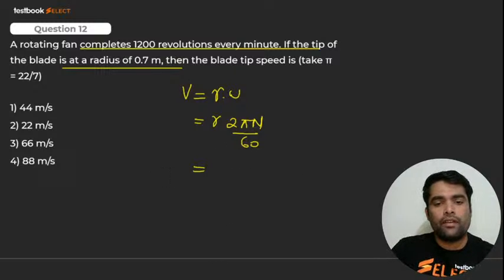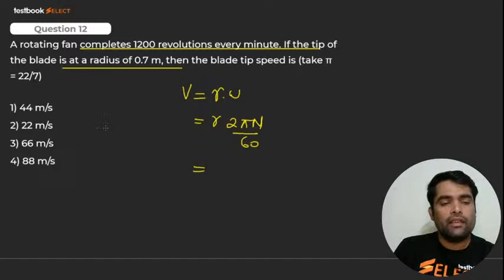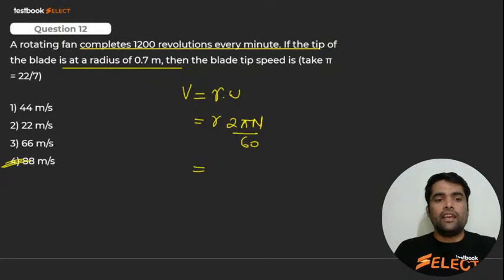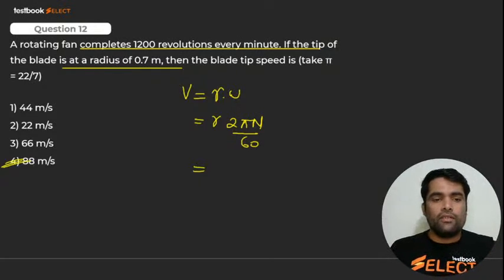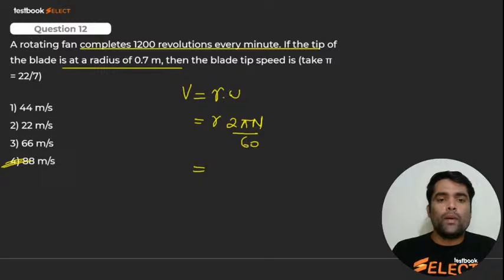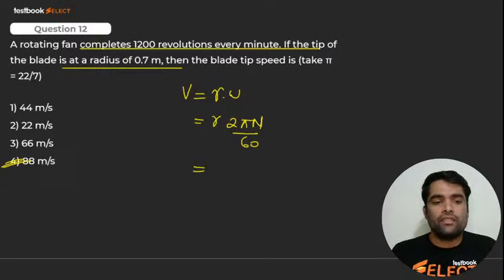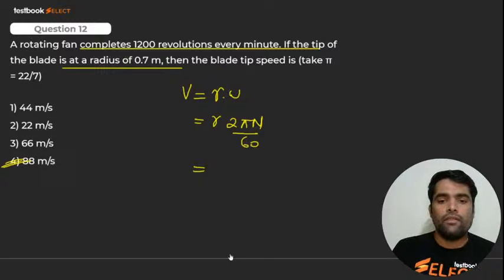What should the speed come to? Speed will be 88. Okay, very good, 88. No, it's not 22. Calculate 2 pi n by 60 and see, it is coming as 88 probably. Yes or no? Here we go for next.